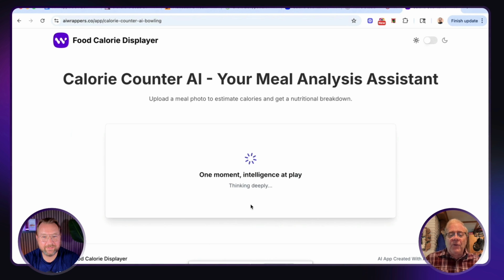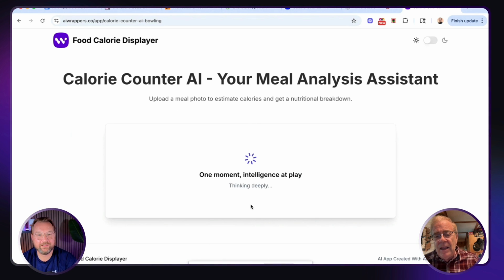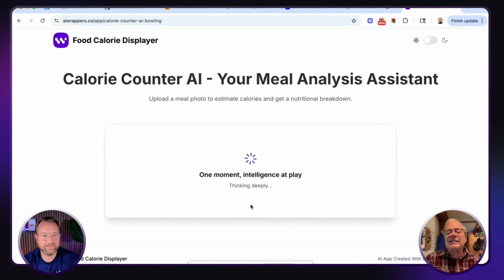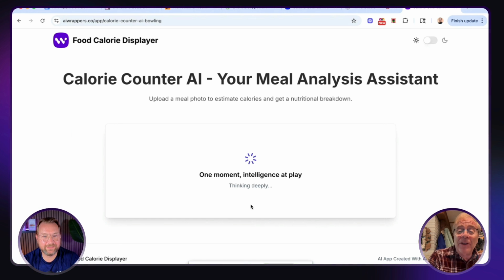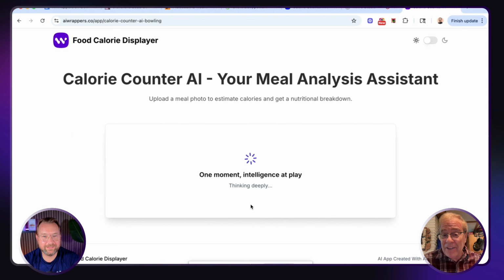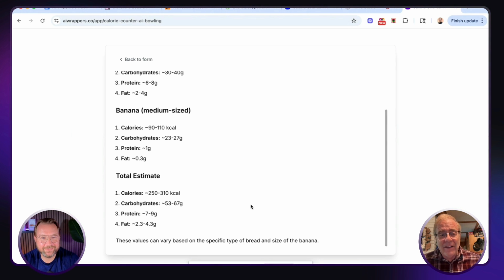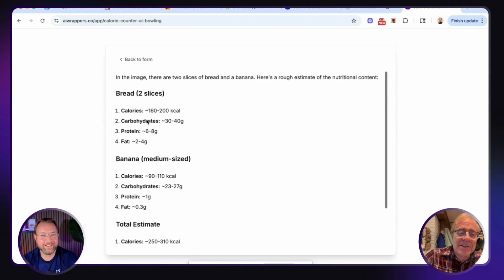And now I'm going to click generate. So now it's going to think for a moment. It's going to take about a minute, because what it's doing is analyzing that meal. This is actually a completely created app now that's going to analyze the meal. This is very cool. All right, now here it is. I'm going to scroll to the top.